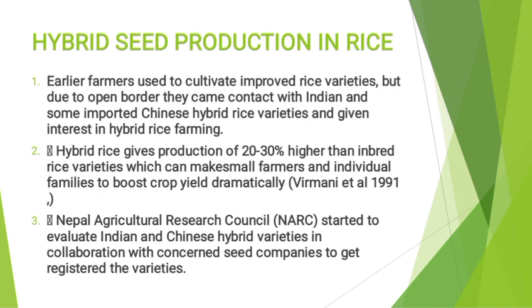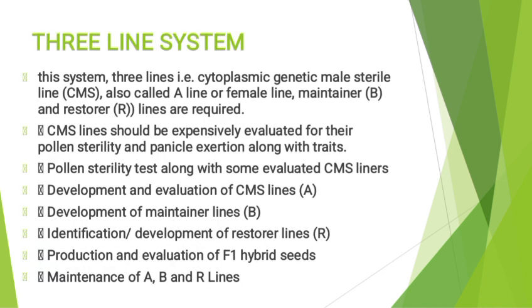First, earlier farmers used to cultivate improved rice varieties, but due to the open border, they came in contact with Indian and some imported Chinese hybrid rice varieties and gained interest in hybrid rice farming. Second, hybrid rice gives production 20 to 30% higher than inbred rice varieties, which can help small farmers and individual families boost crop yield dramatically. Third, Nepal Agriculture Research Council started to evaluate Indian and Chinese hybrid varieties in collaboration with concerned seed companies to get the varieties registered.